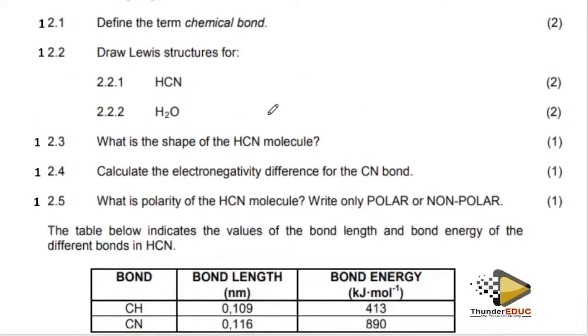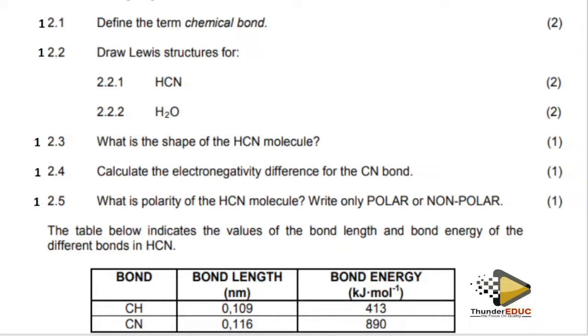Let's do these questions. Define what is a chemical bond. When someone asks what is a chemical bond, what do you say? Don't forget that I told you a chemical bond must be a force of attraction.